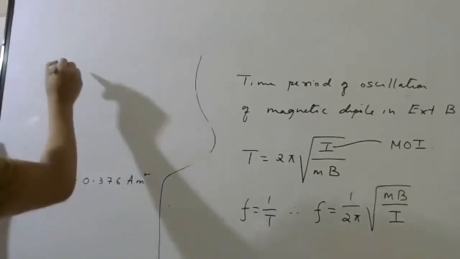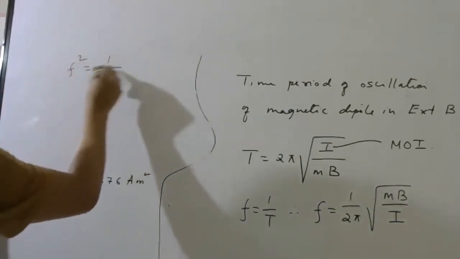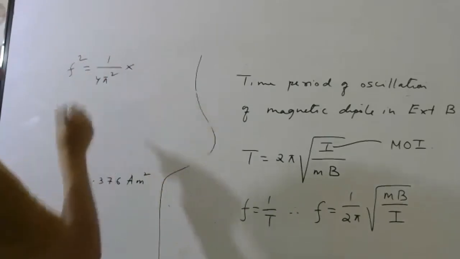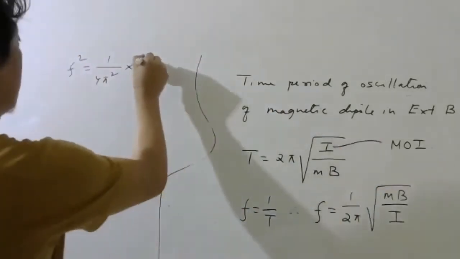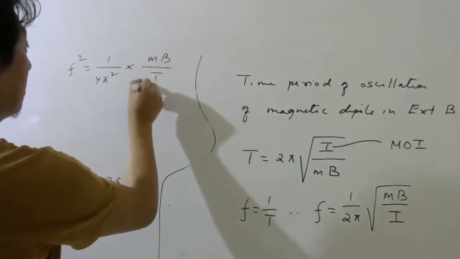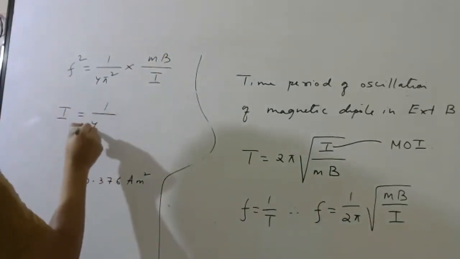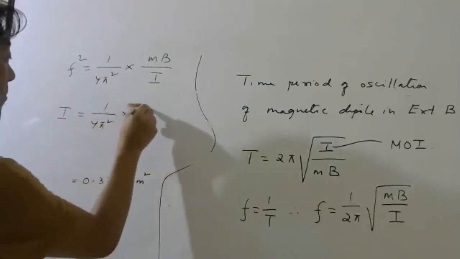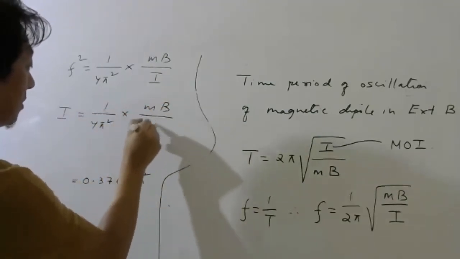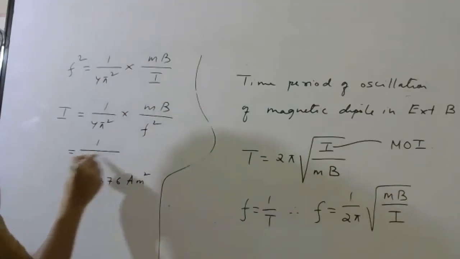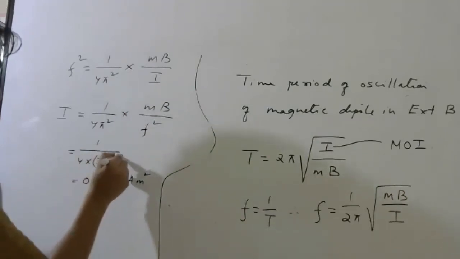So let us square it. So frequency square will be 1 by 4 pi square into mB divided by I. I want moment of inertia. So moment of inertia will come this side: mB divided by 4 pi square frequency square. So 1 by 4 into 3.14 square.